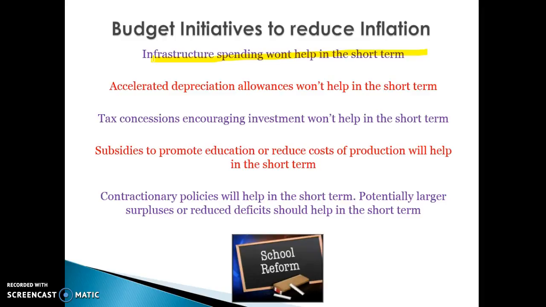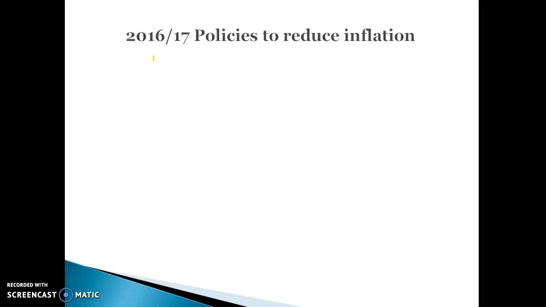Tax concessions that encourage investment, again, won't help in the short term, only in the long term. But if we're using subsidies to promote education or reduce costs of production, that will help in the short term because it will immediately reduce firms' costs of production. Likewise, if we're implementing contractionary policies that will slow down spending, like larger surpluses or reduced deficits, that should help to reduce inflation in the short term as well, because people won't spend as much. What we're going to talk about in class is the actual policies within this year's budget that have been designed to reduce inflation.